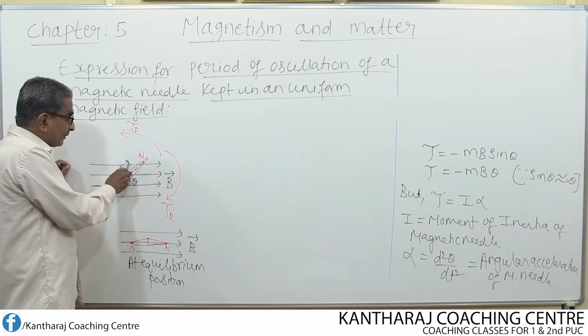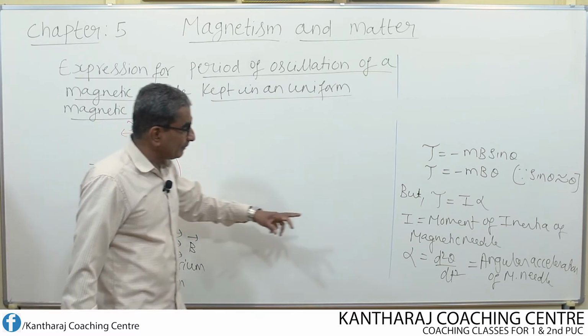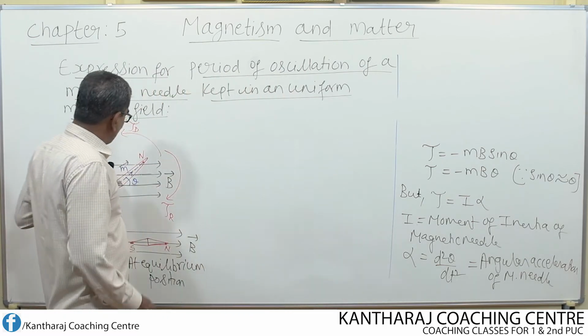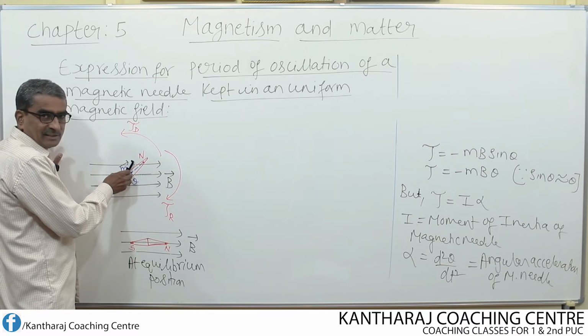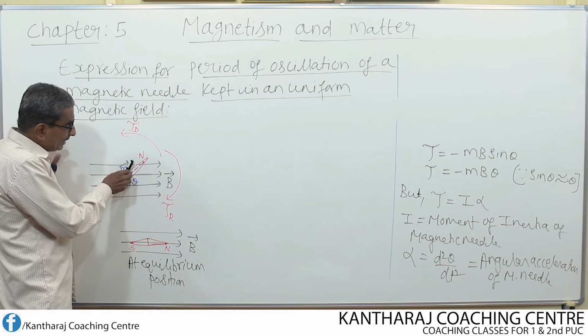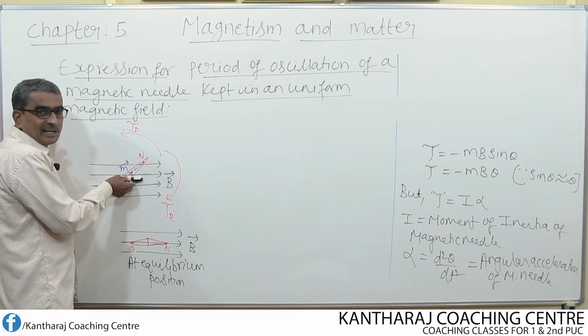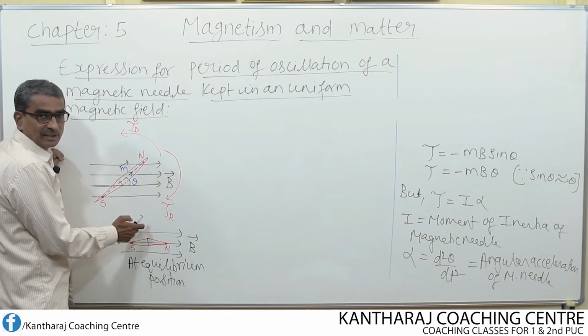So that opposing property of the magnetic needle itself is known here as moment of inertia, because due to torque from the equilibrium position, if the needle rotates like this, then the restoring torque acting on the magnetic needle always tries to make the needle align along the direction of the magnetic field. See, that is the main function of the restoring torque.